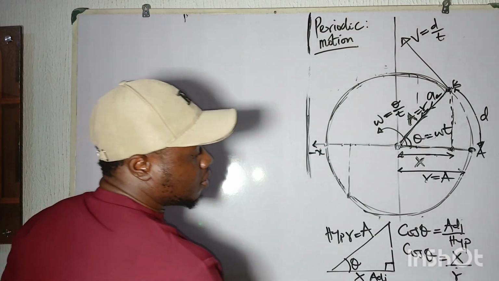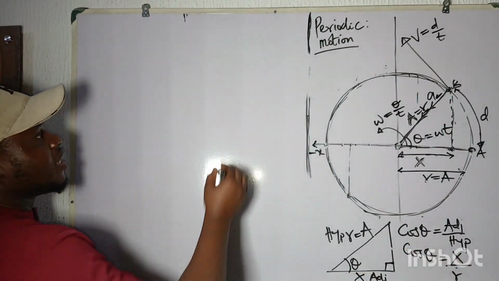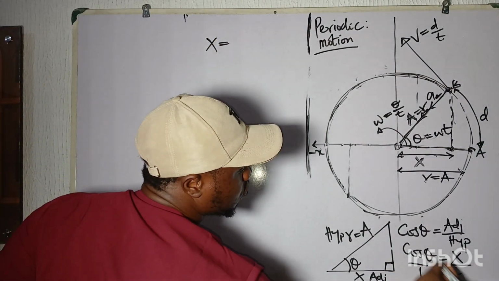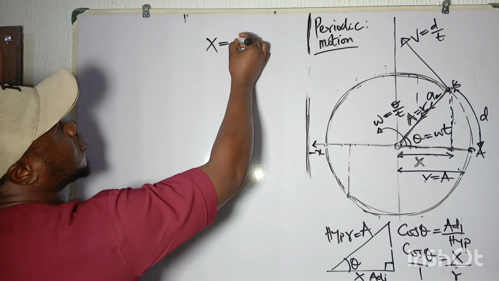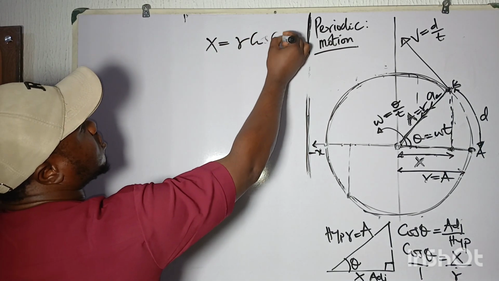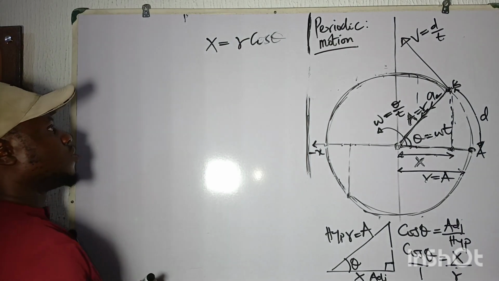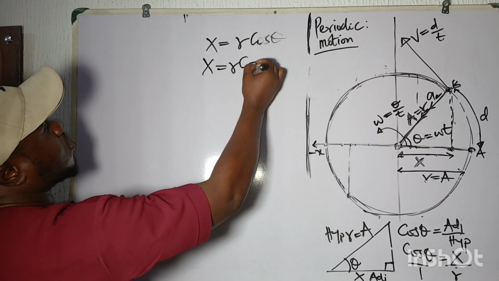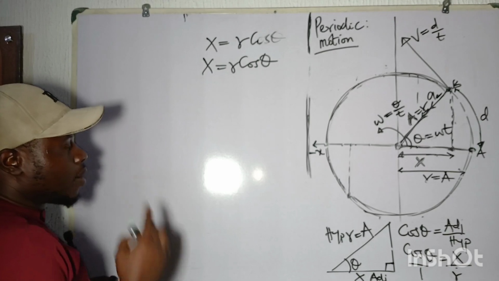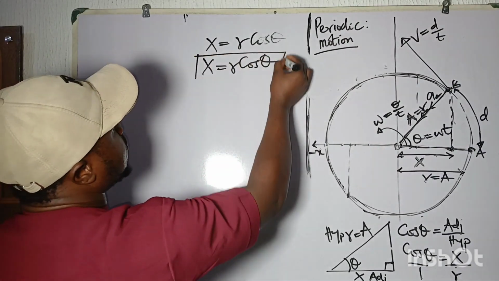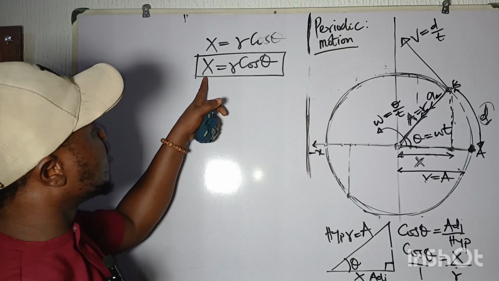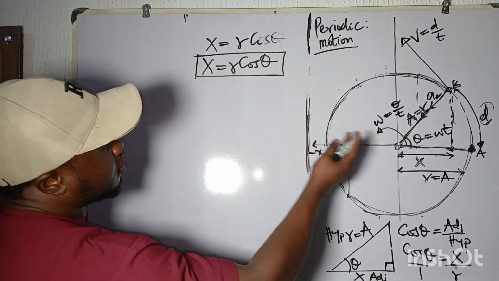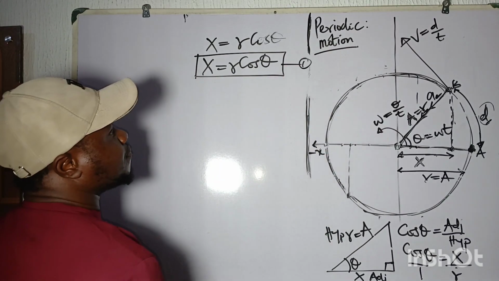Okay, so if you want to get your x, which is the displacement, x is equal to this over 1, if you cross multiply, you are going to have r cos theta. Where the displacement is equal to r cos of the angle. Now, this is the displacement of this body. So x is equal to r cos theta. Now, remember, I can call this equation 1.